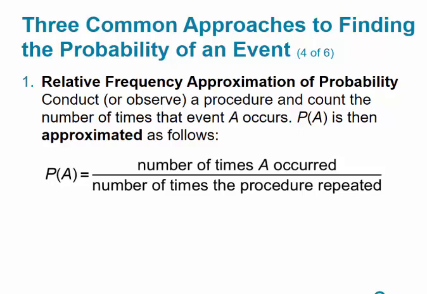And this is where you can conduct or observe a procedure and then count the number of times an event A occurs. So the probability of A is then approximated by P of A is equal to the number of times A occurs divided by the number of times the procedure was repeated.